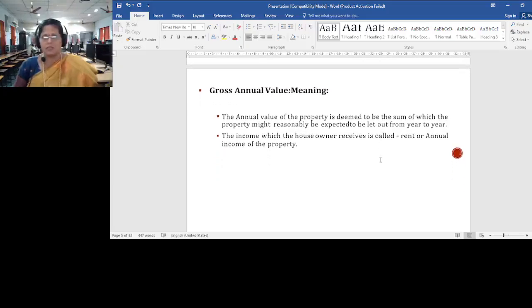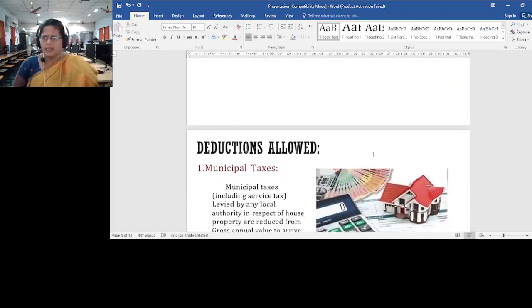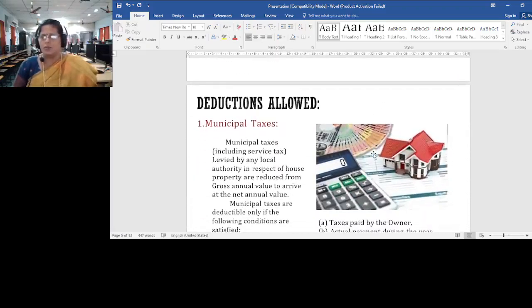Okay, this is the meaning of gross annual value. Then deductions allowed. The first deduction is municipal taxes. From gross annual value, municipal taxes may be deducted, and after that you will be getting net annual value.